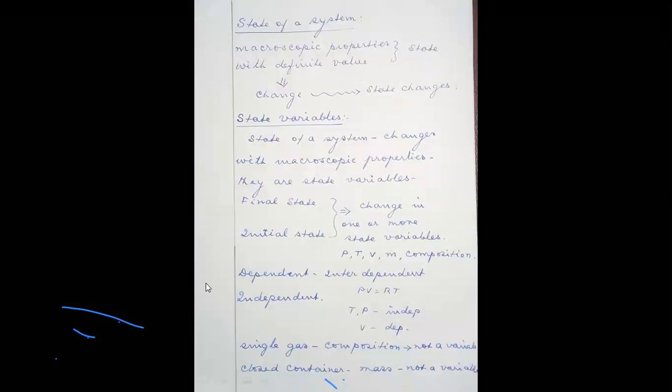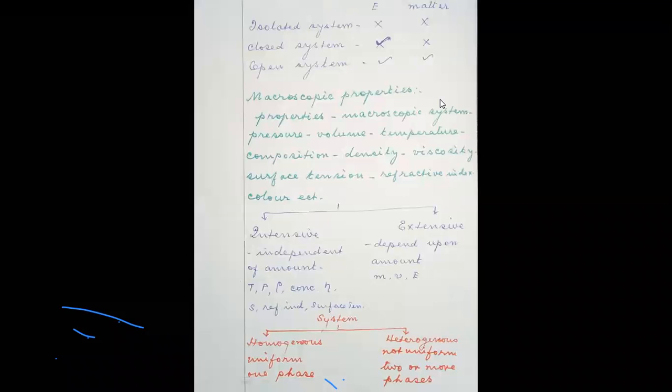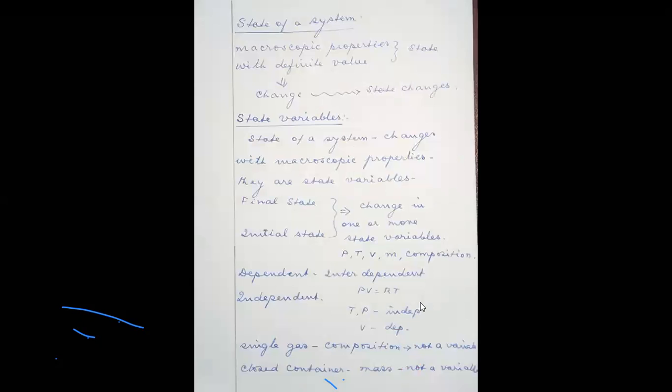And the next thing is the state of a system. The state of a system is when the macroscopic properties, we have already discussed what macroscopic properties are. They are the properties of big assemblages of molecules and atoms, like volume, temperature, composition, density, viscosity, surface tension, refractive index, and color. When you measure a number of macroscopic properties, and they all have a particular, definite value, that is called a state of a system.